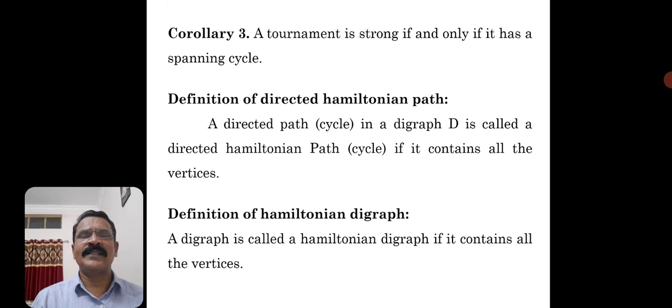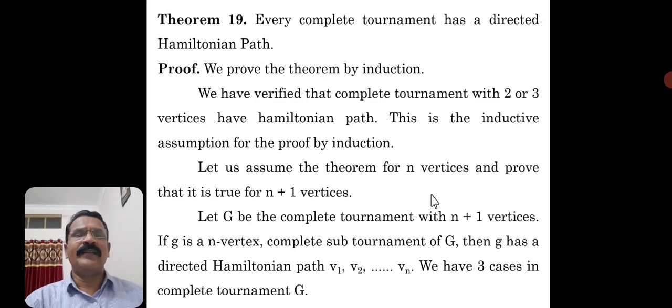Let us consider another theorem: every complete tournament has a directed Hamiltonian path. If you consider any complete tournament, maybe with 3 vertices or 4 vertices, that tournament has a directed Hamiltonian path. Again, to prove this result we use mathematical induction.